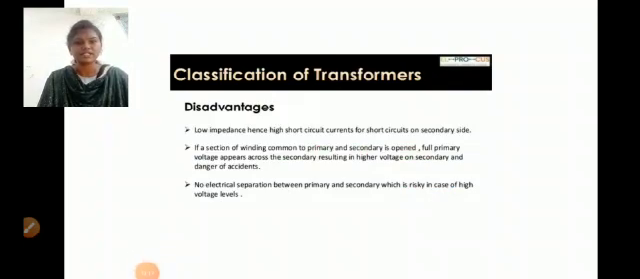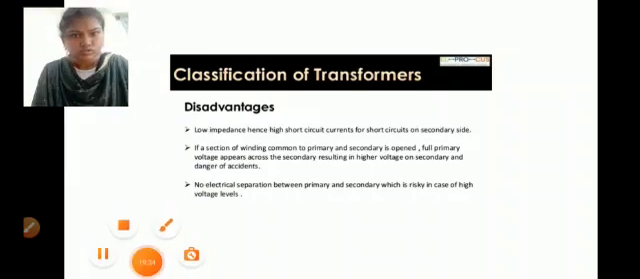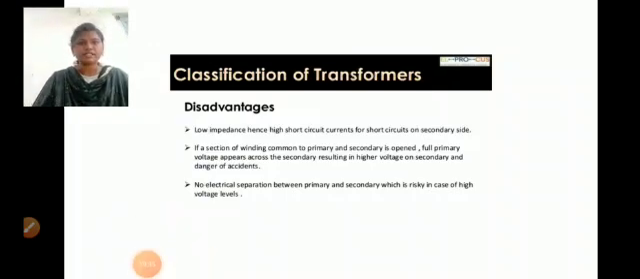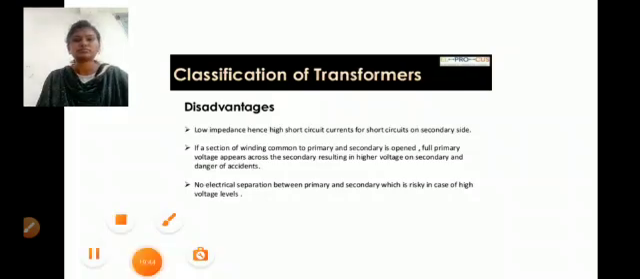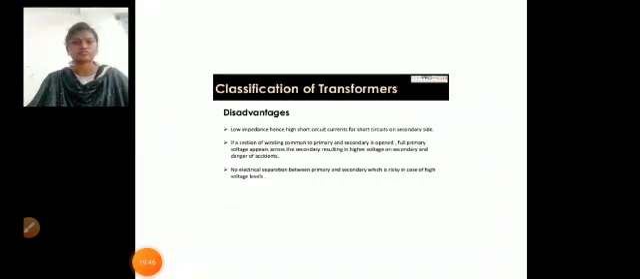The disadvantage of this type of step up and step down transformer is that there is no electrical separation between the primary coil and secondary coil. So this is risky for high voltages. And also the winding is common for both the primary and secondary coils. So this is a danger for accidents.